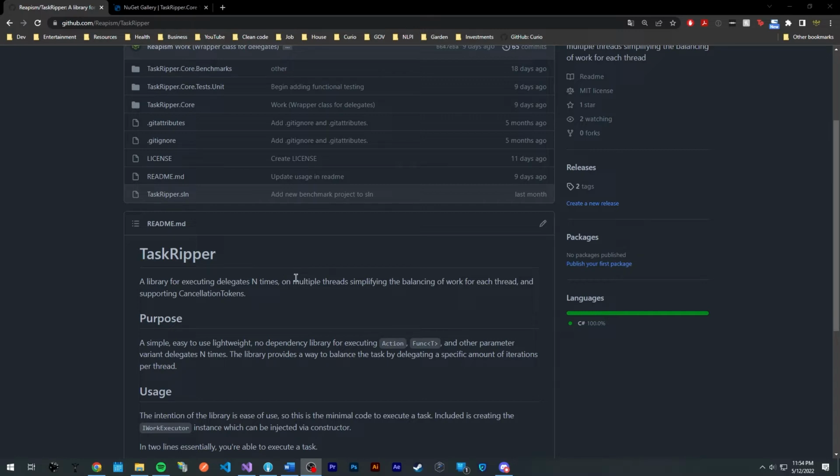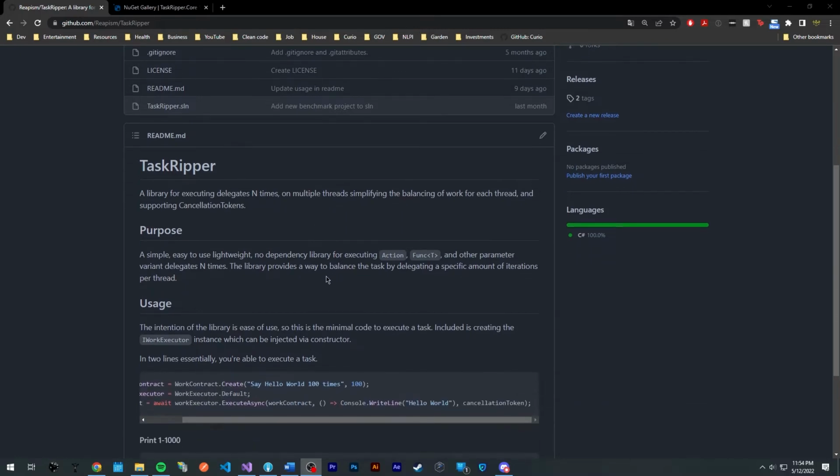I see a lot of libraries like the TPL that have the ability to do this. There's also, I think, Parallel ForEach does this as well. However, the usage for this library is, I think, what's going to attract a lot of people. And the usage is still subject to change. But what it looks like right now is you create a work contract, which is a contractual, I guess, agreement to do the work. You have a description and the amount of iterations you want to perform.